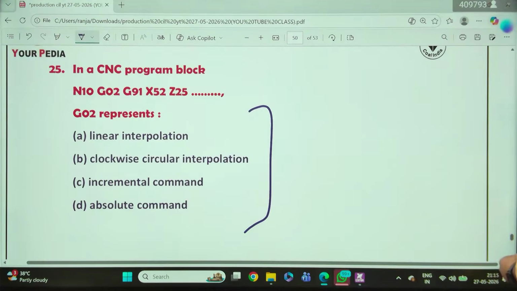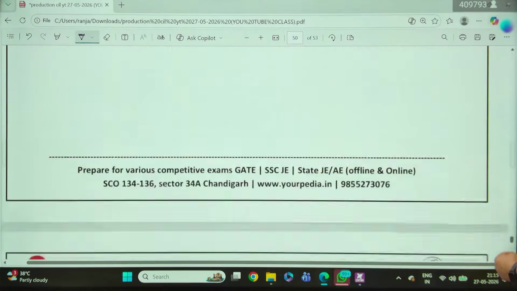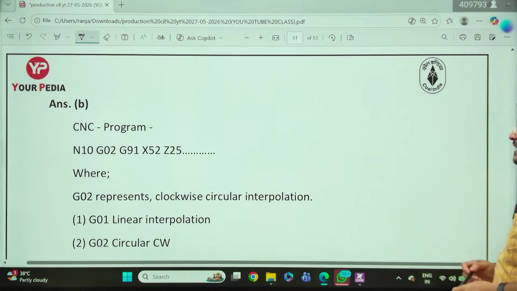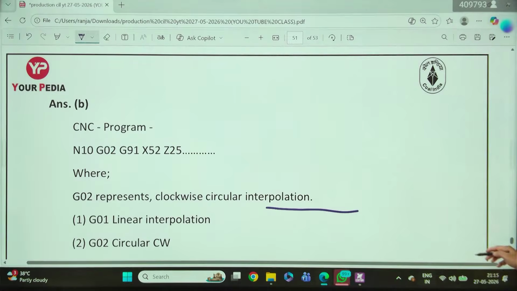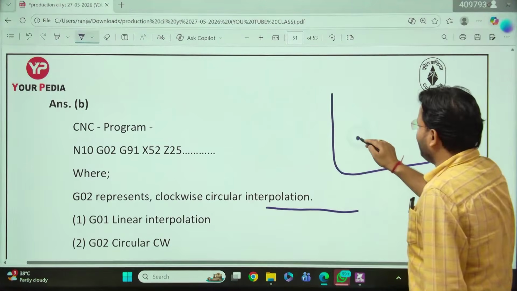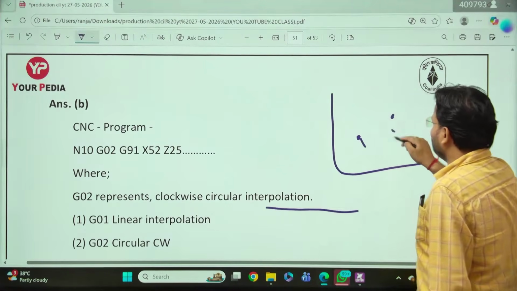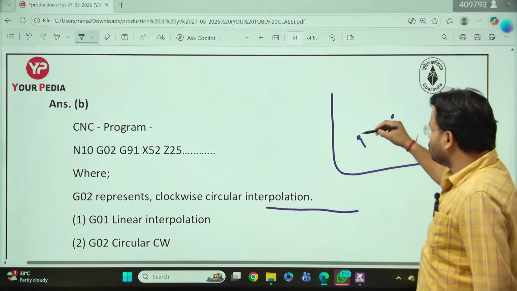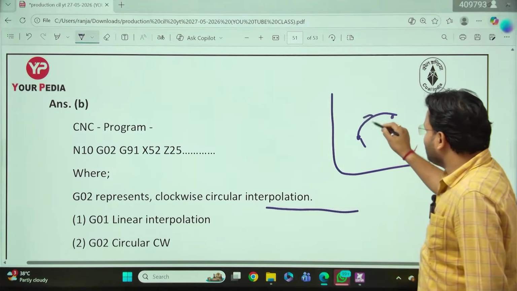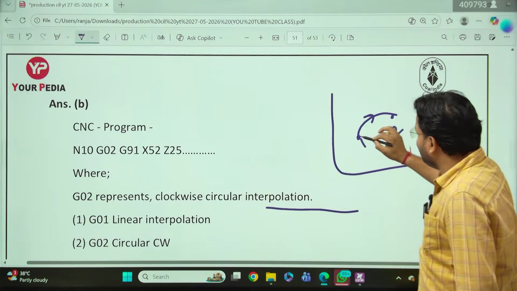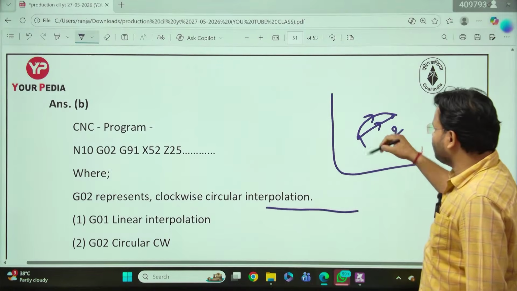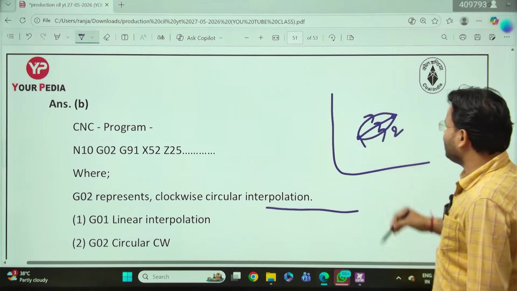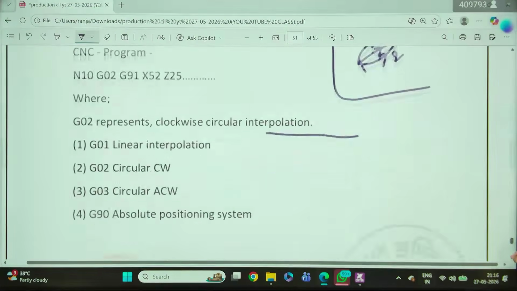It's important, okay? So here we can say G02 basically represents the clockwise circular interpolation. G01 linear means you have to go from here to here, 1 to 2, and if you have given G02, it will go like that. If you have given G01, it goes directly. If you have given G03, then it will go something like that, anti-clockwise cutting.